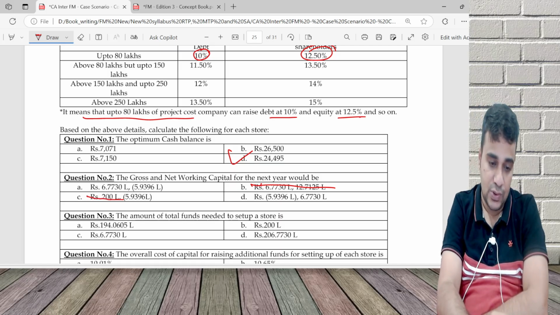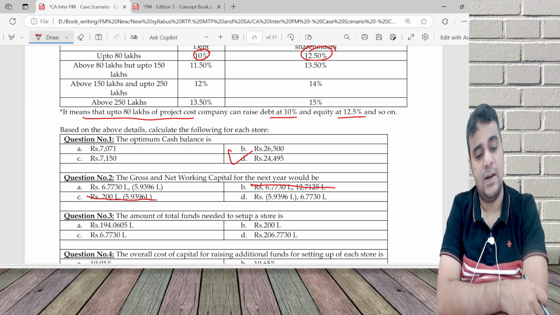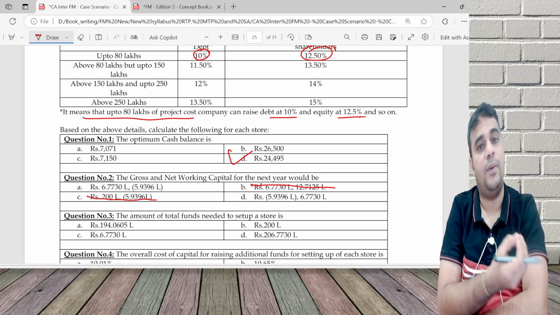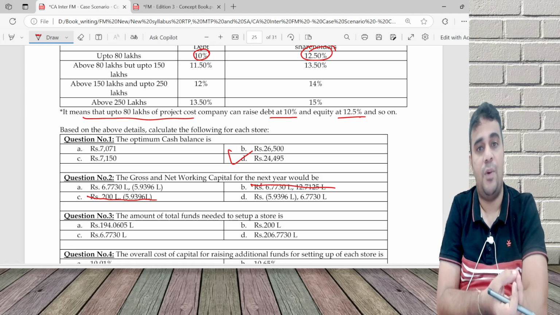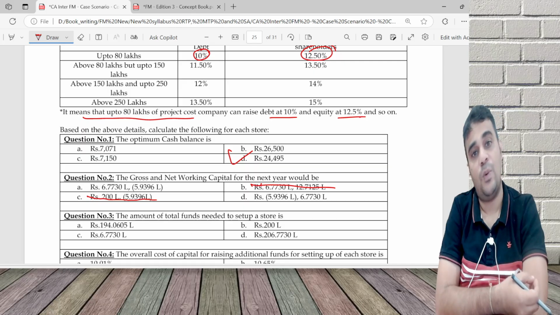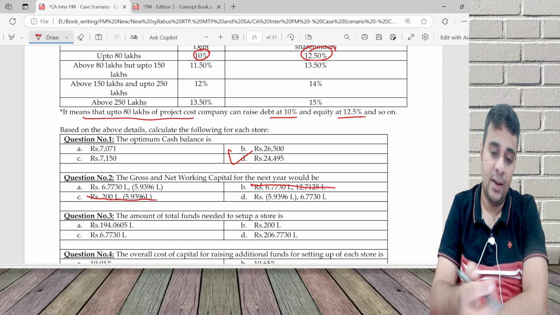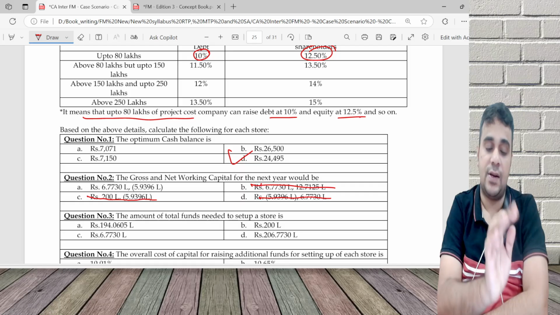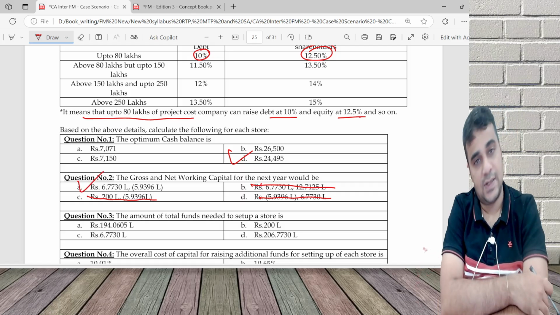This is also eliminated because this is a huge gap. 200 lakh can't be the working capital. When you evaluate the question, you will find the sales itself is 120 lakh only. How can the working capital be 200 lakh on a sales of 120? This option is also eliminated. This option is also eliminated because net is more. So the real answer is this: gross is 6.67 and net is 5.93.